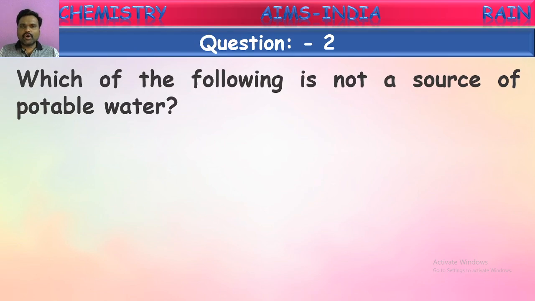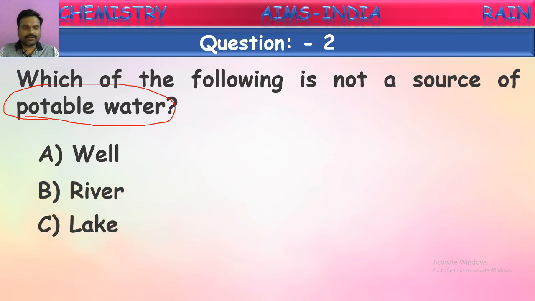Which of the following is not a source of potable water? They are giving options here, and out of those we have to identify which is not a source of potable water. But before that, we have to understand one thing: what does potable water mean? Potable water is the water which is suitable for drinking. Now see the options: well water, river water, lake water, and sea water. Which is not a source of potable water?